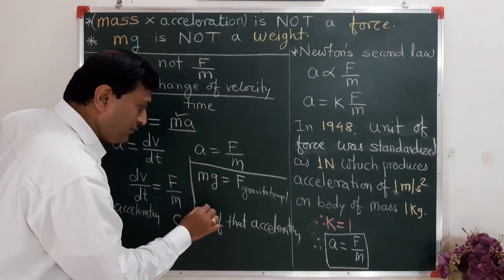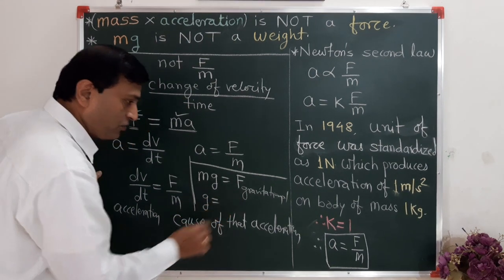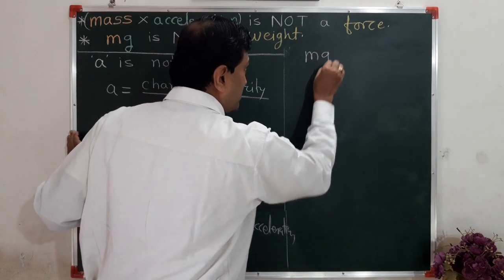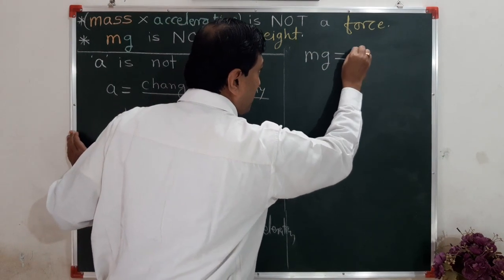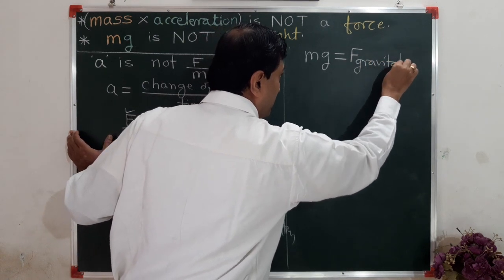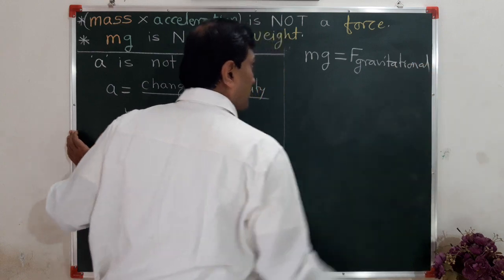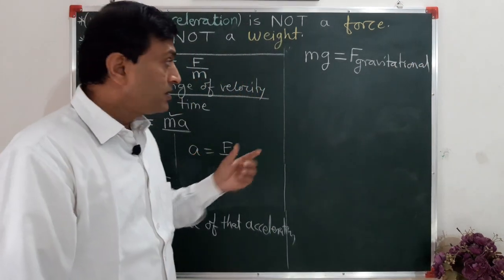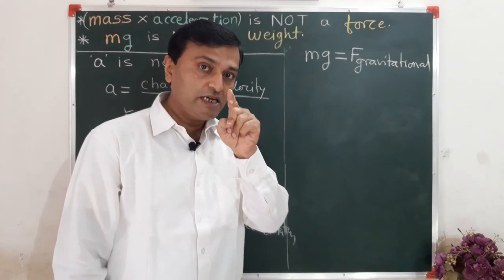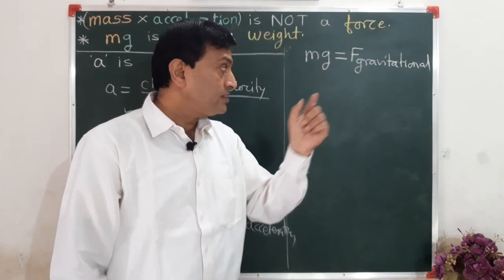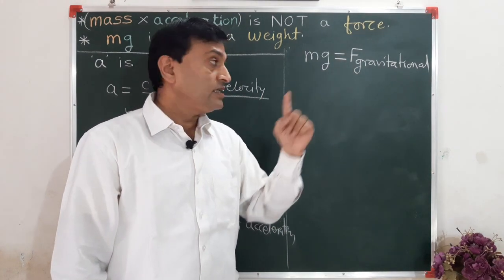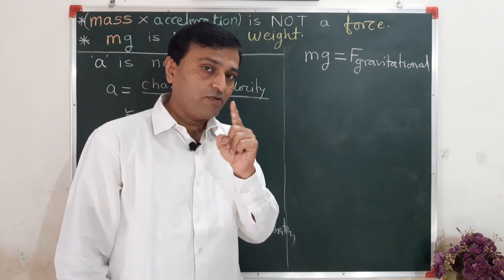Means the formula of G will be G is equal to, okay, I am shifting here, this mg is equal to gravitational force. It is indicating equality, means mg is not gravitational force.